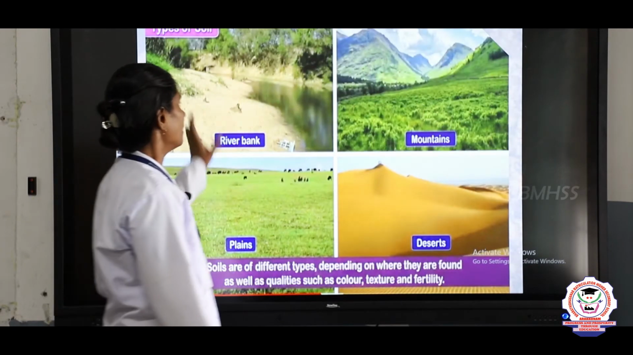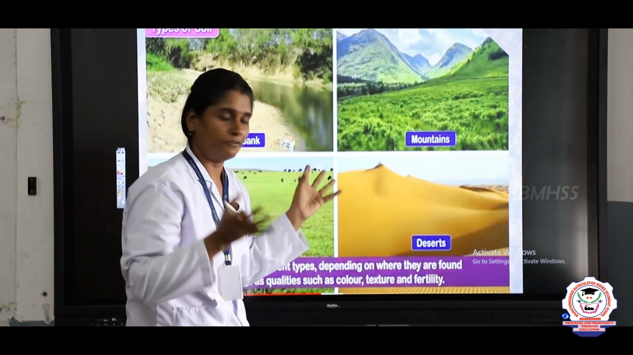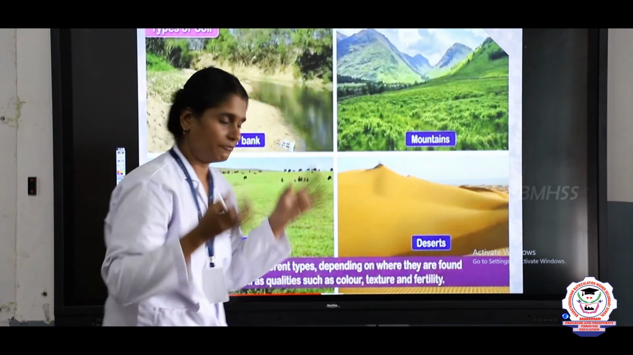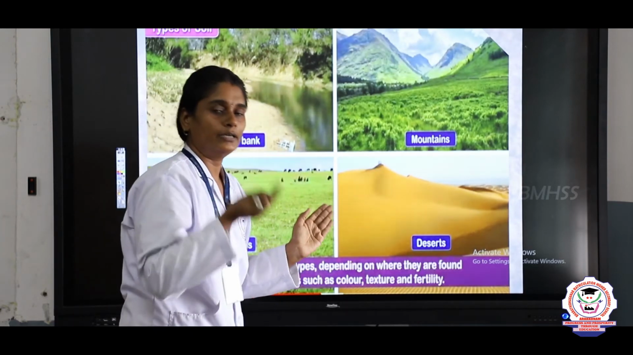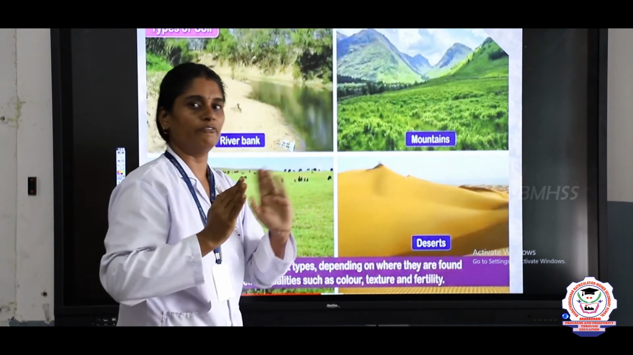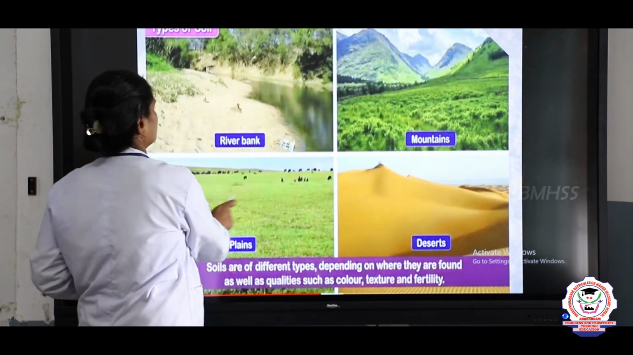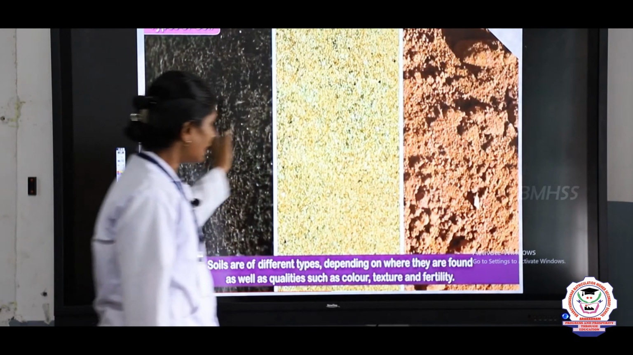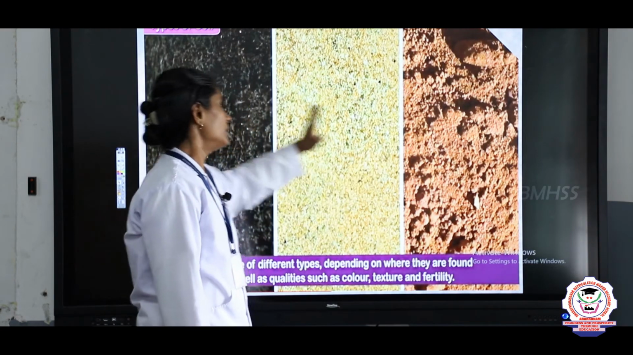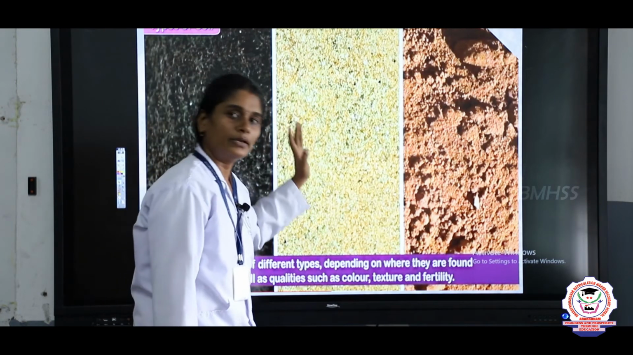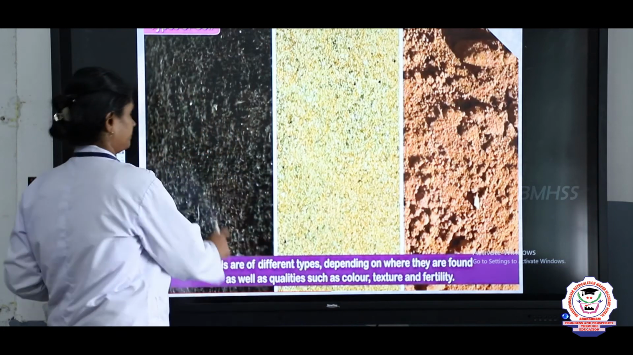You can see in many places the soil differs. In rivers the soil will be different, in mountains the soil will be different, and in plains and deserts you can see the texture, the touch of the soil varies. The soil in all the places will not be similar. It can be in different colors also: red soil, black soil, and yellow soil. So there are types of soil according to the color also.